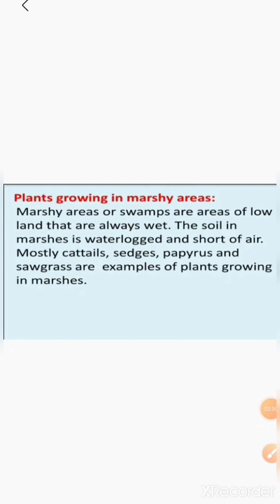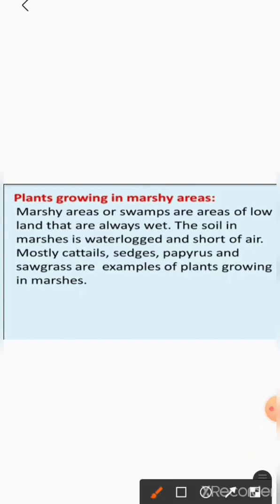Now move on to the next: plants growing in marshy areas. Marshy areas or swamps are areas of lowland that are always wet. The soil in marshes is waterlogged and short of air. Mostly cattails, sedges, papyrus and sawgrass are examples of plants growing in marshes.